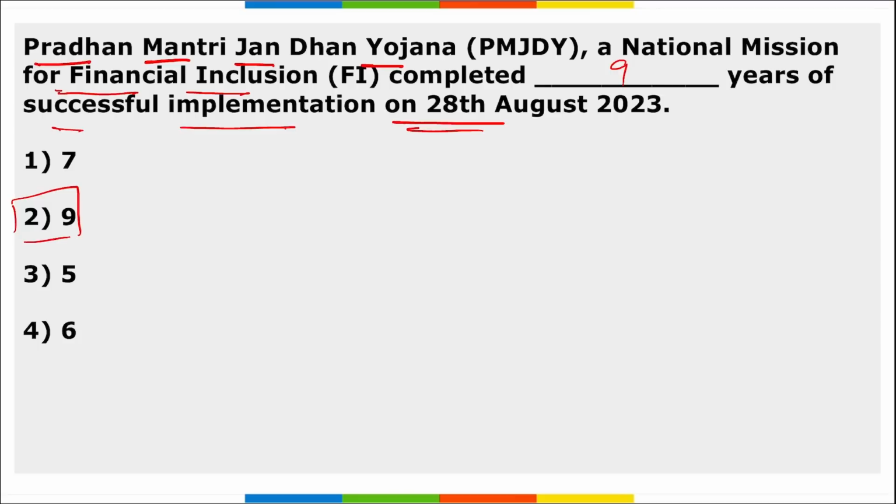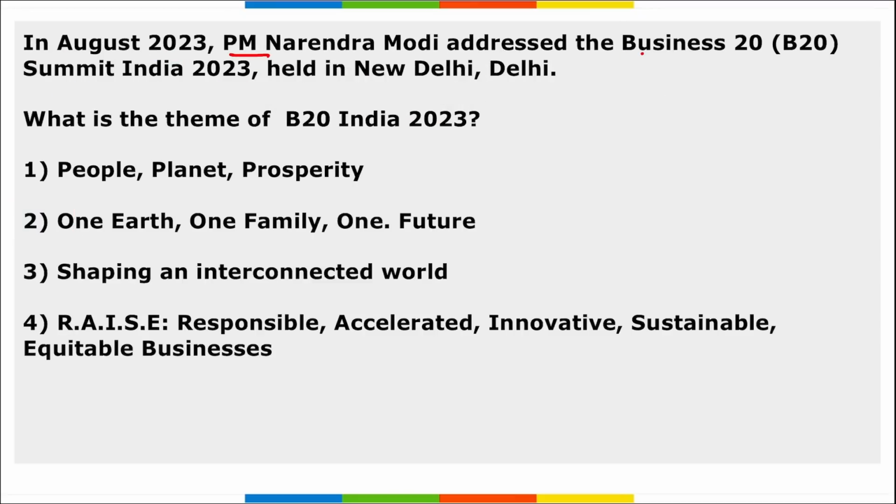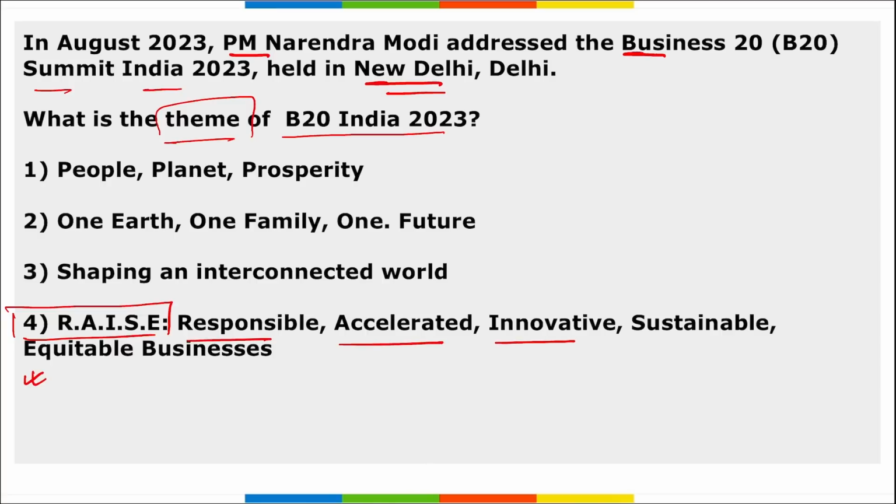Correct? Next, PM Modi addressed the Business 20 Summit India that was held in New Delhi. And the question asked here is, what is the theme of B20 India 2023? It was RAISE, and I have told you to take a note. It is Responsible, Accelerated, Innovative, Sustainable, Equitable Business. RAISE is the full form for your Business 20 Summit. Correct? And it was addressed by Prime Minister Narendra Modi. Then remember, at this summit 54 recommendations and 172 policy actions were taken for the G20.